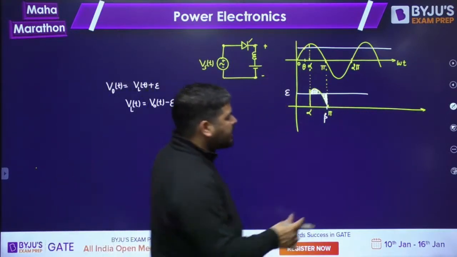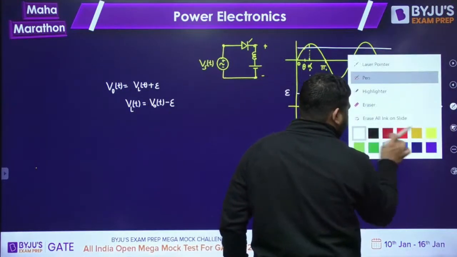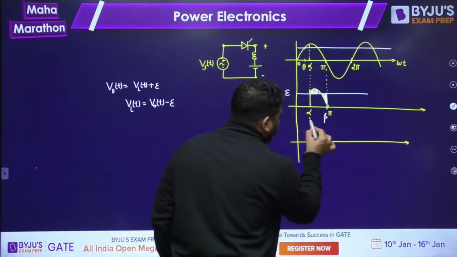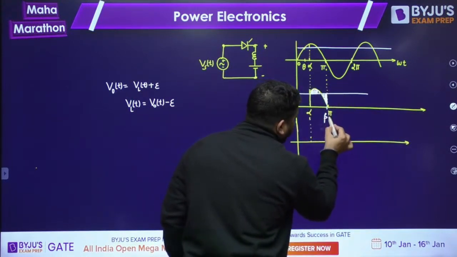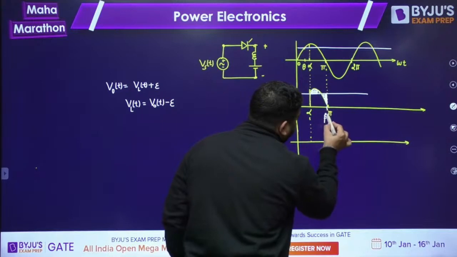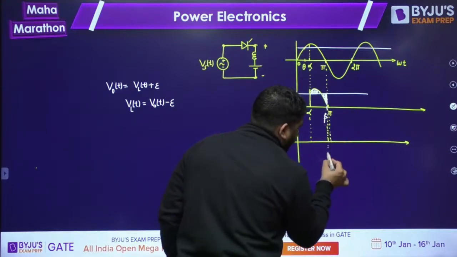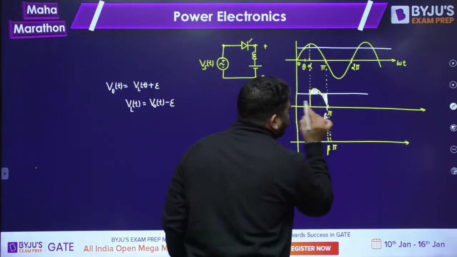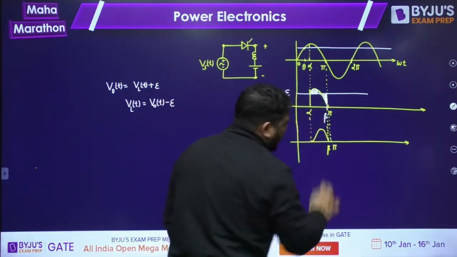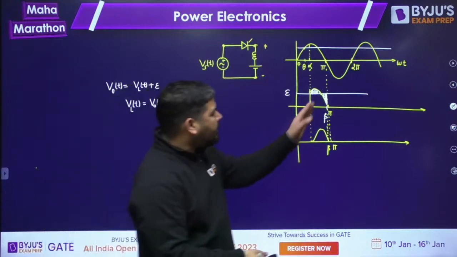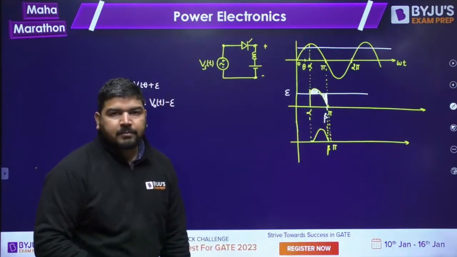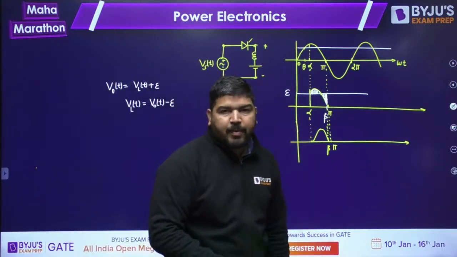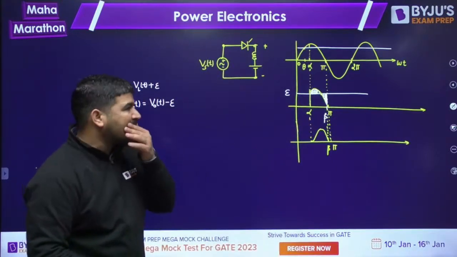What does it mean? It means the current will be from alpha to beta only. This point is beta, this point is pi. So current will go and it will reach the maximum at this point, and then it will go 0 here. So it might be possible that the current becomes 0 before pi. Be careful, guys. Remember this point. I hope it is clear.